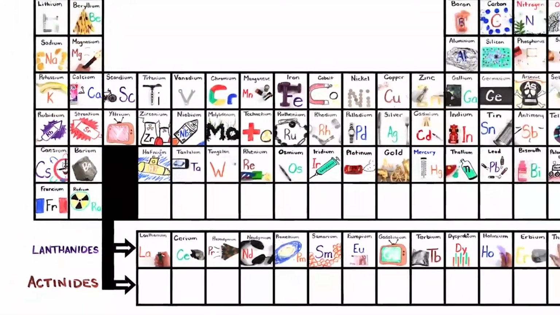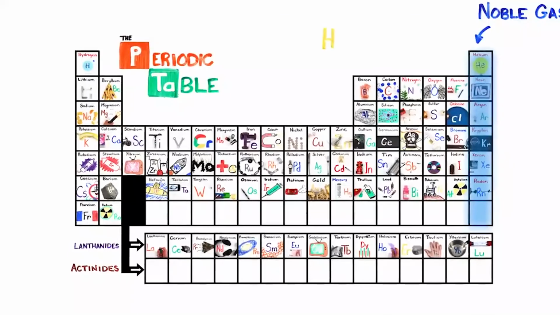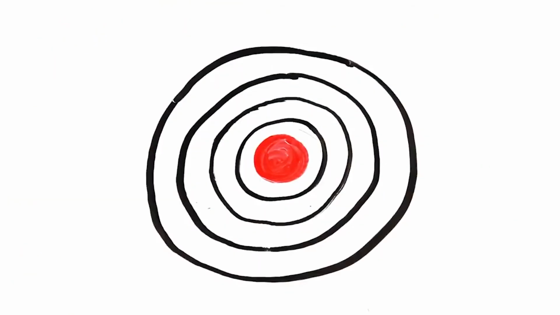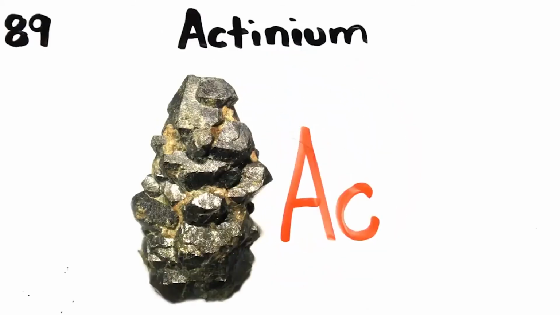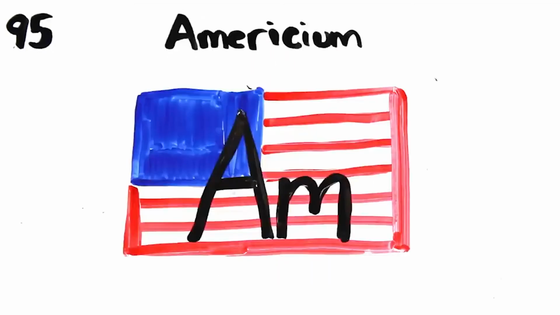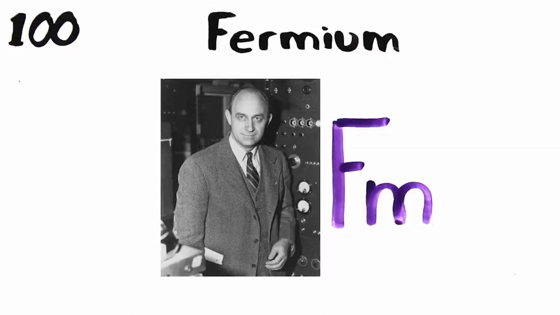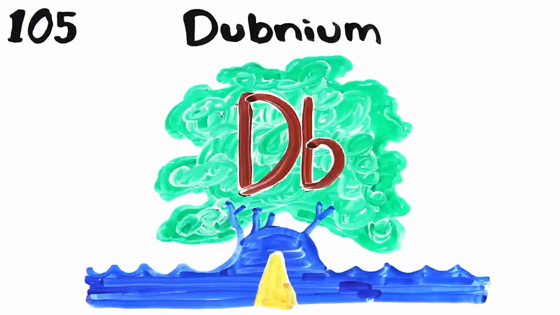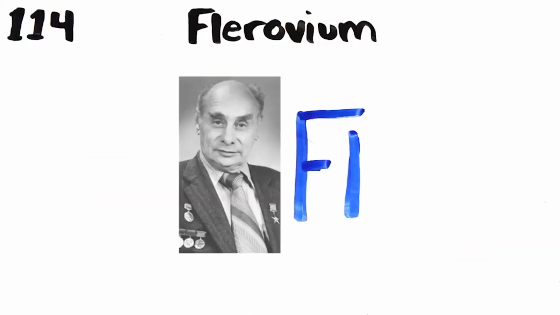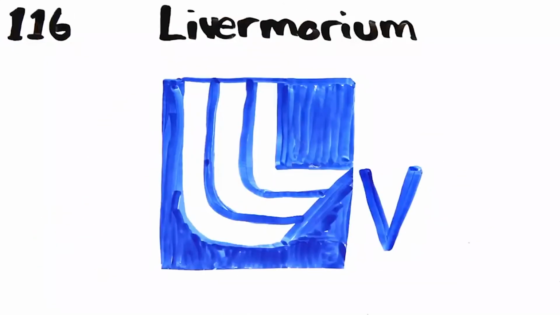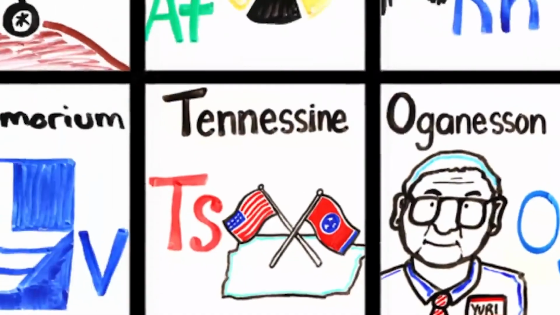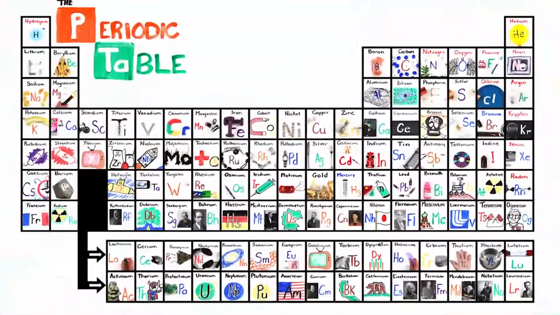This is the periodic table, noble gas is stable, halogens and alkali react aggressively. Each period will see new outer shells while electrons are added to the right. Actinium, thorium, protactinium, uranium, neptunium, plutonium, americium, curium, berkelium, californium, einsteinium, fermium, mendelevium, nobelium, lawrencium, rutherfordium, dubnium, seaborgium, bohrium, hassium, meitnerium, darmstadtium, roentgenium, copernicium, nihonium, flerovium, moscovium, livermorium, tennessine, and oganesson, and then we're done.